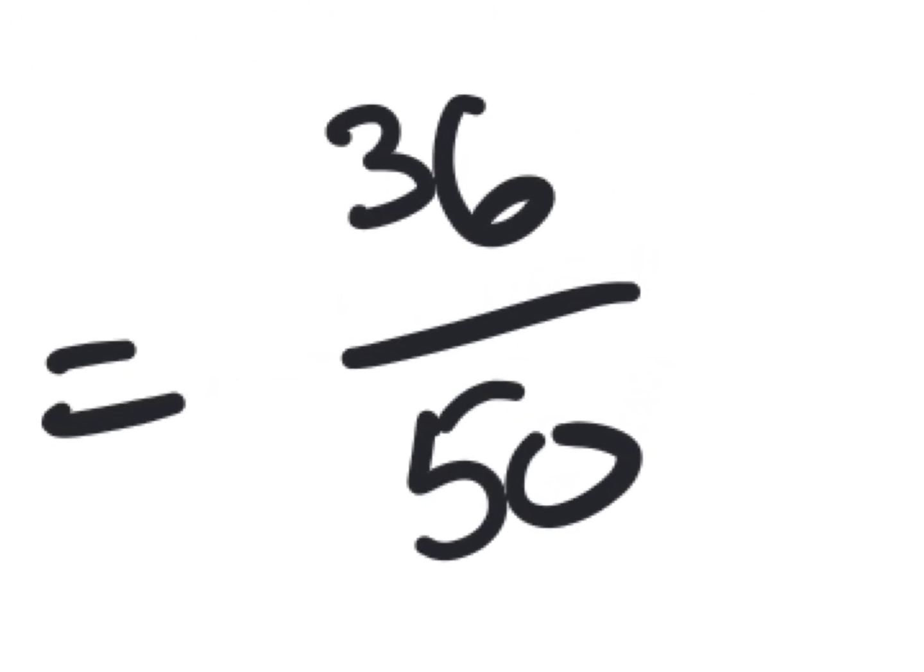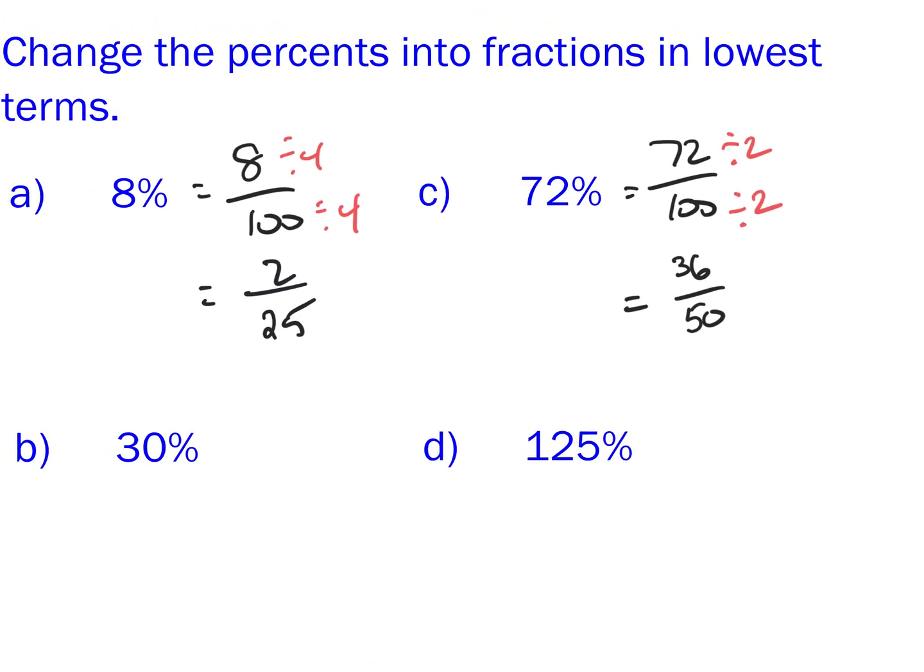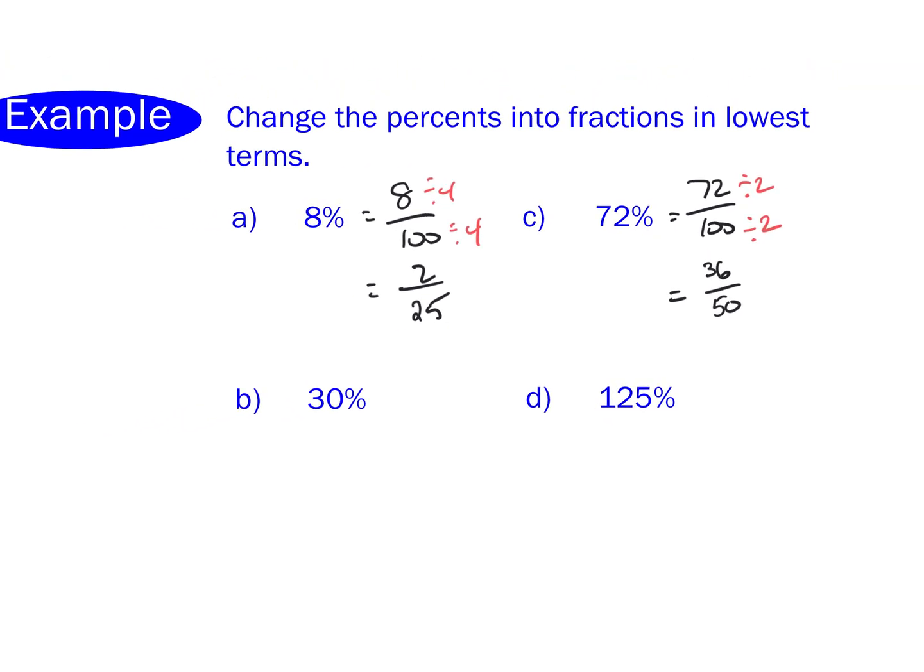36 and 50 are both even numbers. Even numbers, as we recall, are any numbers that end with a 0, a 2, a 4, a 6, or an 8. Even numbers can always be divided by what number? 2. So we can divide these numbers by 2 again, which means that the original fraction could have been divided by 4. But I'm just illustrating that if you don't start with 4, that's okay. You just have to do an extra step.